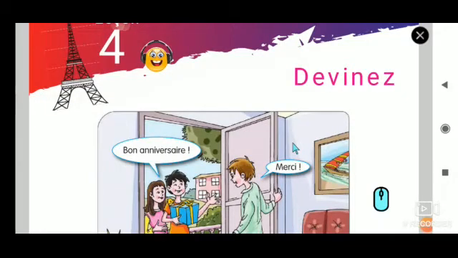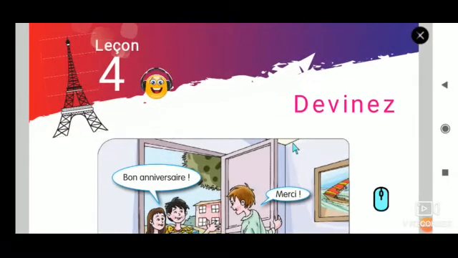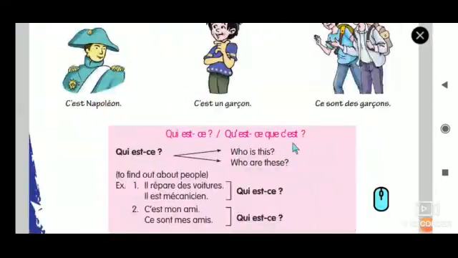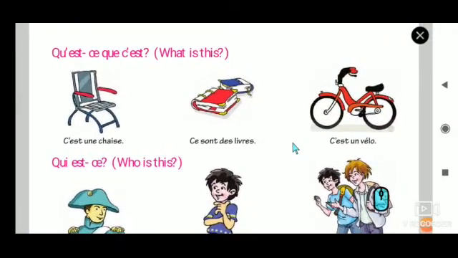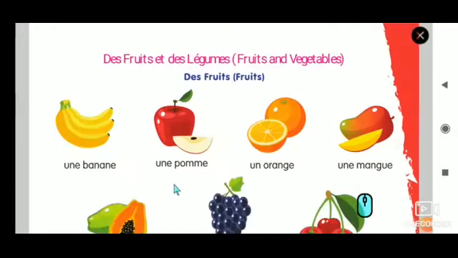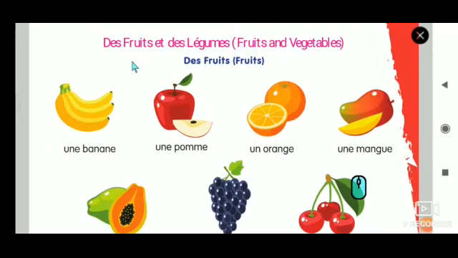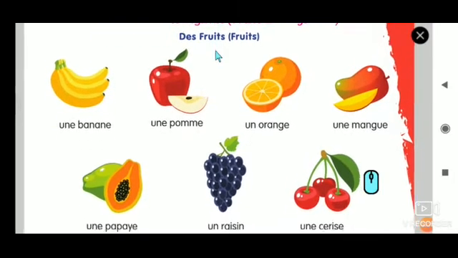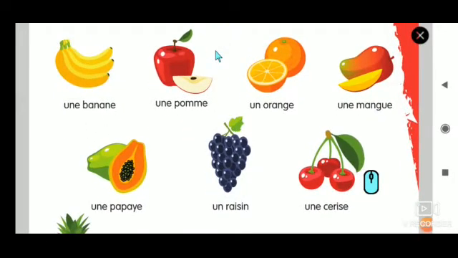Good morning, extended. So we were in lesson 4, deviner. Last class we saw les fruits, right? So I taught you qu'est-ce que c'est, and I taught you what is fruits in French. Okay, the fruits. So what we are going to do now is we are just going to do a small recap on the fruits, and then we are going to learn the legume, that is vegetables. Okay, so before starting legumes, let us revise the fruit first, and then we'll go to the legume.